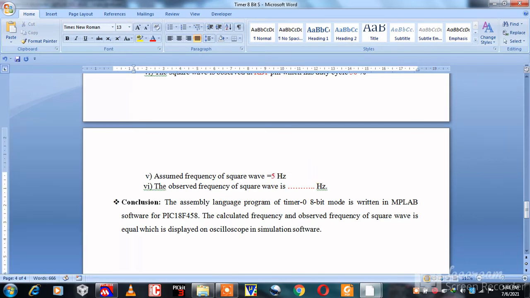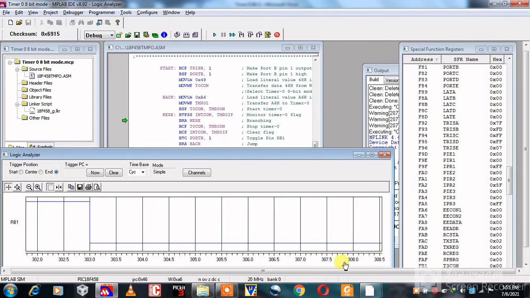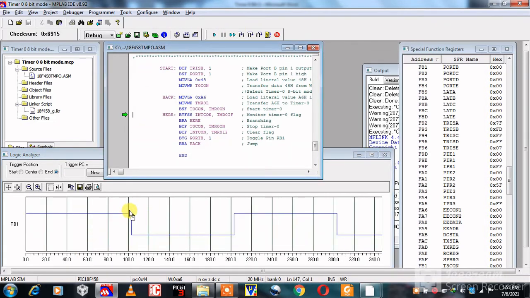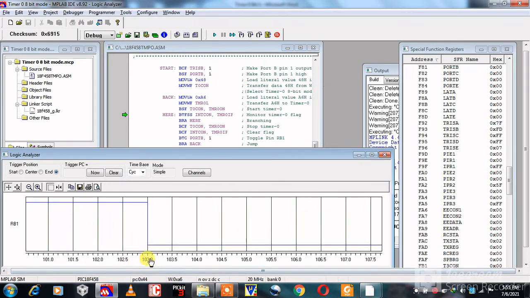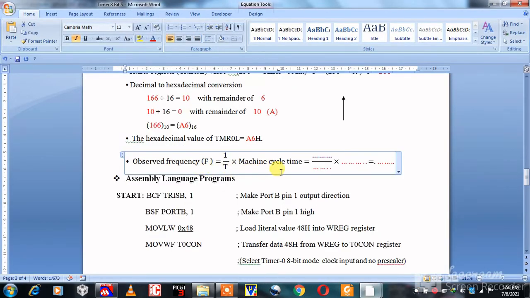We can see here this point value is 303 and this point value is 103, which means the single cycle time is 200 cycles. Observed frequency, right, 1 upon 200 cycles into 1 microsecond.